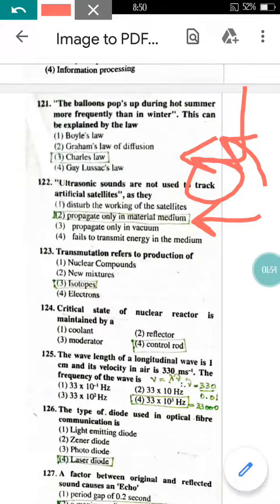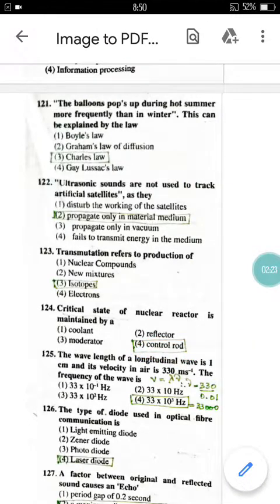Now come to question number 123. Transmutation refers to the production of isotopes, as you know. Just go through the definitions of isotopes, isobars and isochores and the processes. Now come to question number 124. Critical state of a nuclear reactor is maintained by, it is controlled by whom? It is controlled by the control rod itself. So option 4 here is correct.